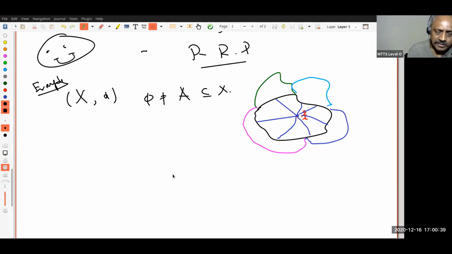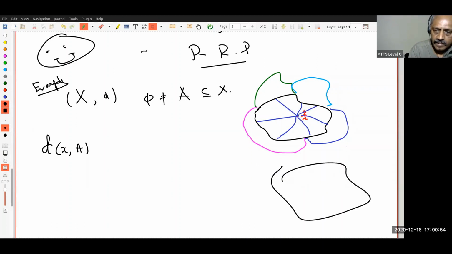Please keep this picture in mind and do not worry if you understood only 20-30%. That's good enough. You will slowly get used to this kind of thinking. So I want to define the distance between x and A, where x is an element. So this is my A, and this may be my x. x may also be here, maybe here, maybe here. So what do I do?